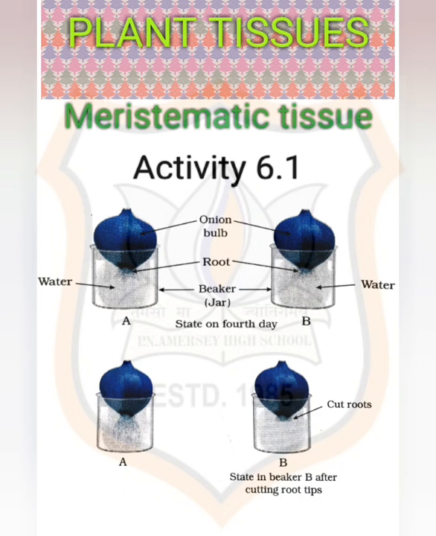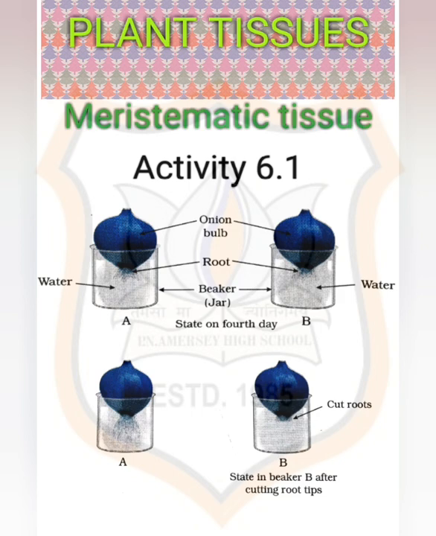Now, from the above observation, let us discuss. There is one question: which of the two onions has longer roots and why? Definitely, the onion from jar 1 has longer roots. The root tips of the onion from jar 1 are intact. Therefore, they keep on growing. Now, the next question: do the roots continue growing even after we have removed their tips? Actually, roots of the onion from jar 2 do not grow further after cutting off their tips. So, why would the roots stop growing in jar 2 after we cut them?